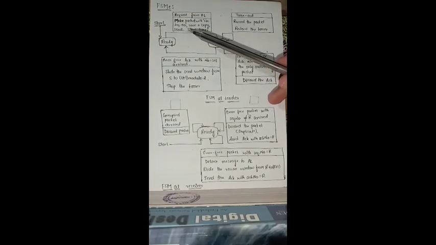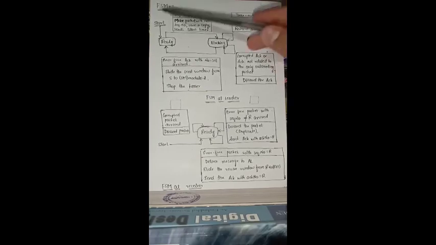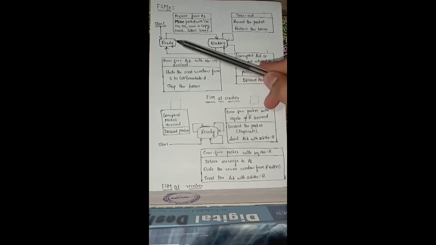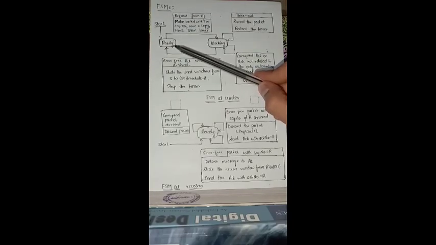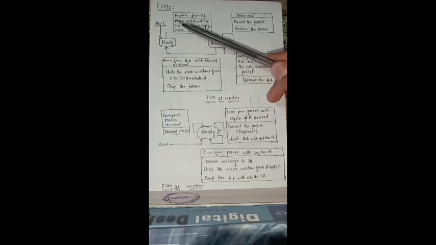Now, let us talk about the finite state machine of the stop and wait protocol. That is the FSM of the stop and wait protocol. The FSM at the sender is shown in this figure. Here, at the start of the process, the sender goes into the ready state. The sender waits for the request from the application layer. That is the event that makes it jump from ready state to the blocking state.